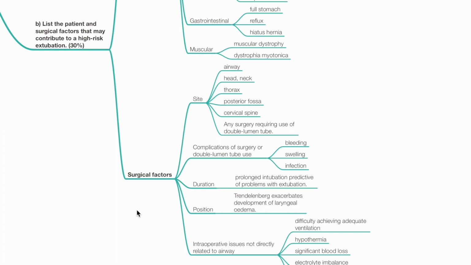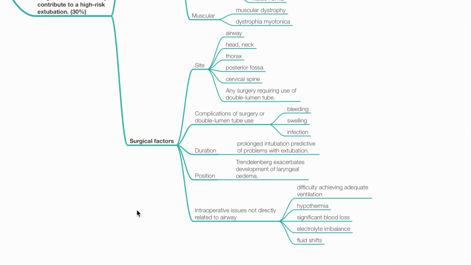Trendelenburg position exacerbates the development of laryngeal edema. Intraoperative issues not directly related to the airway, such as difficulty achieving adequate ventilation, hypothermia, significant blood loss, electrolyte imbalances, and fluid shifts, contribute to high-risk extubation.